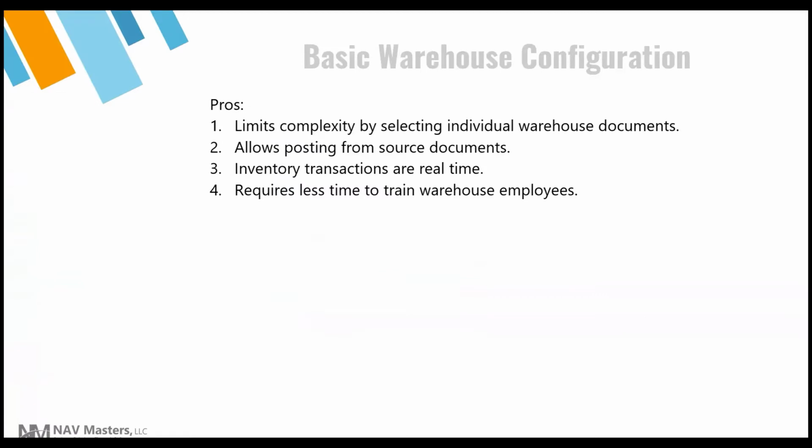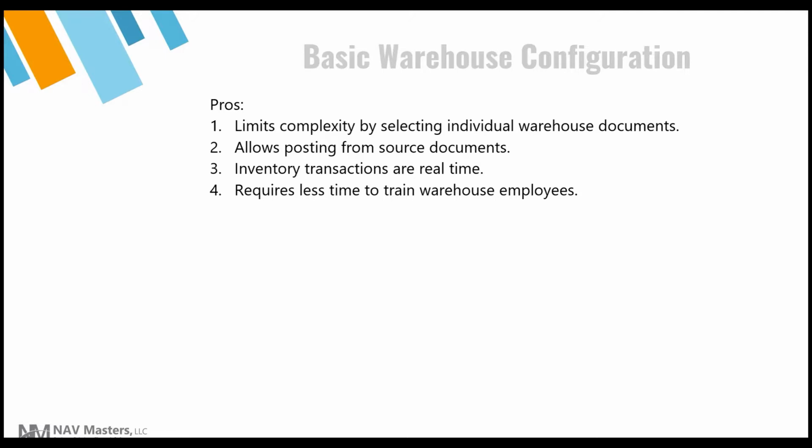I'd like to highlight some of the pros and cons of a basic warehouse configuration. Number one, it limits complexity by selecting individual warehouse documents. So I can select which warehouse documents I want to use and which ones I don't. I can select to use a pick or a put away, but I don't have to do those things.